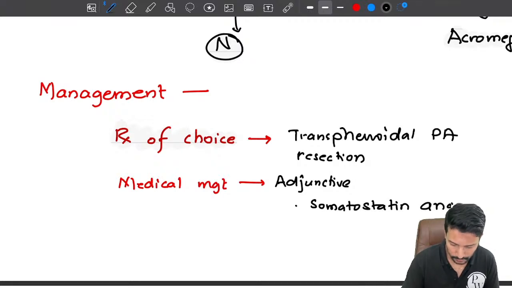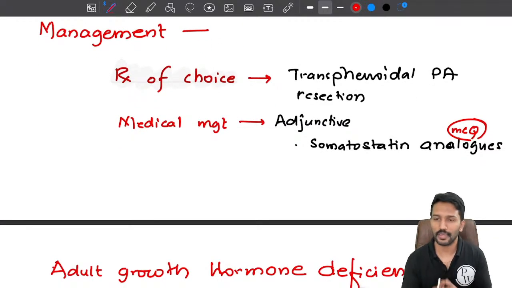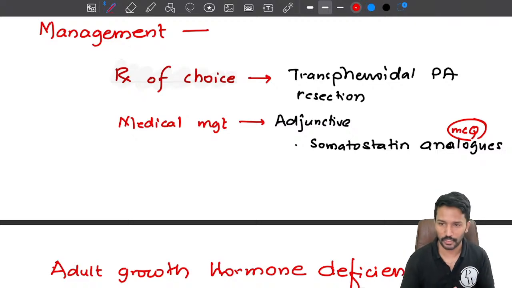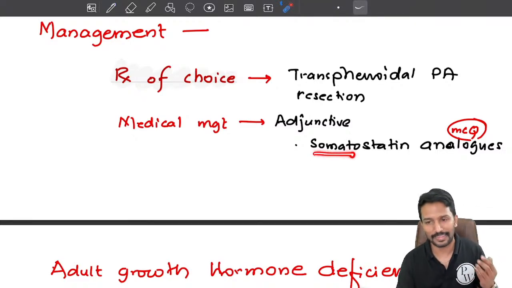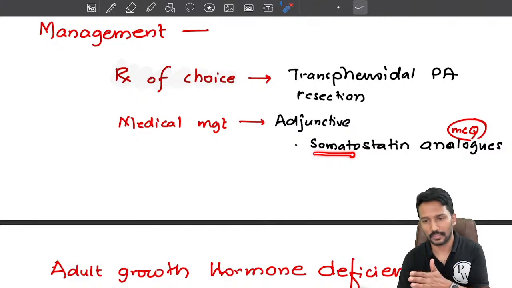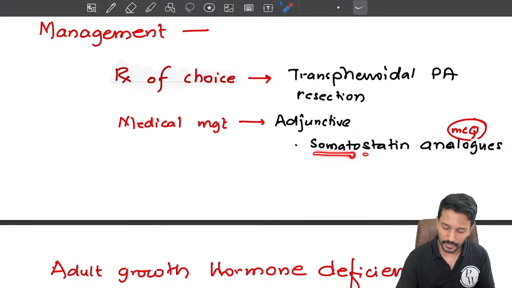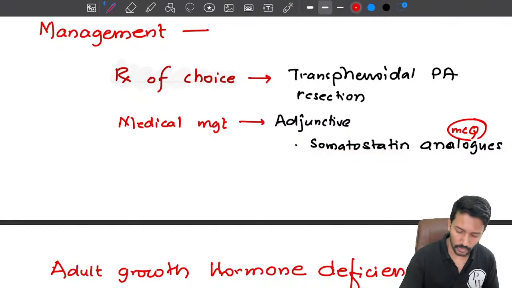Somatostatin analogs. This is again an MCQ. What is the medical management? Generally we use somatostatin analogs. Why? Because somatostatin inhibits growth hormone secretion, right? Remember here, somato is addressing growth hormone secreting cells. The growth hormone secreting cells are called somatotroph cells. Okay, we are inhibiting that. That's why it's called somatostatin, the substance. And analogs are derived.